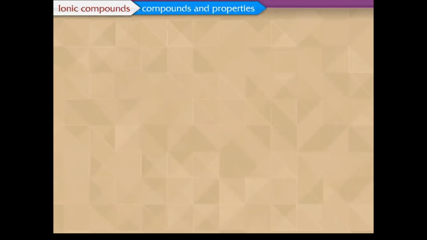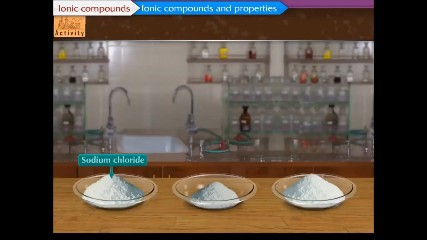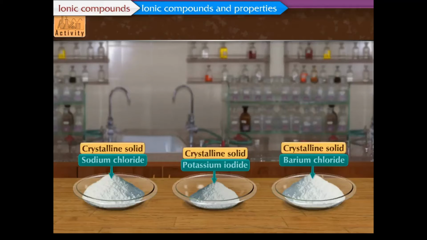Ionic compounds and properties. Activity. Take samples of sodium chloride, potassium iodide, and barium chloride. Observe the samples. They are all crystalline solids. Now let us take each of these samples one by one on a metal spatula and observe the changes taking place when they are heated on a burner.